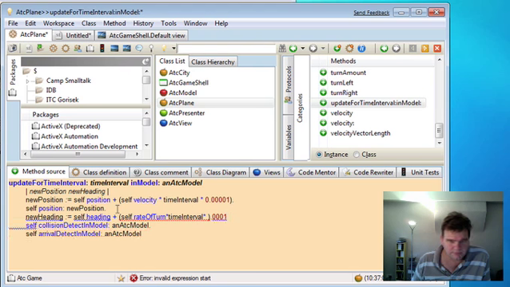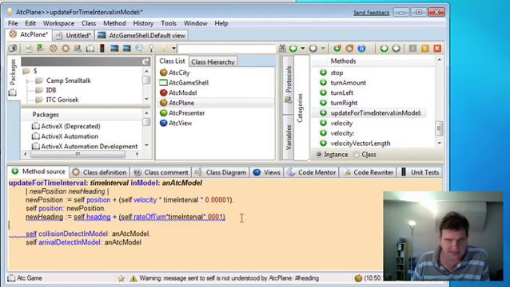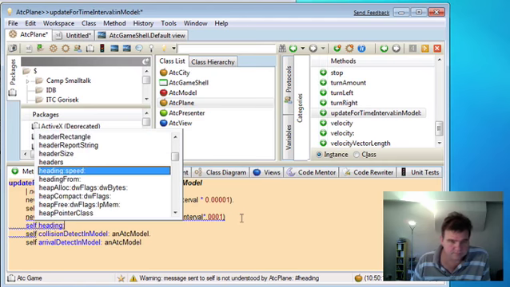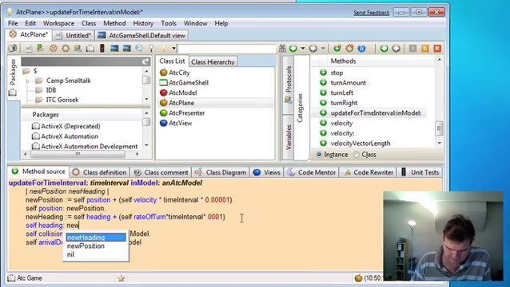Okay. So I've done that wrong there. Okay, and now we need to set that new heading back into the plane, set that as the heading of the plane, using heading colon speed.